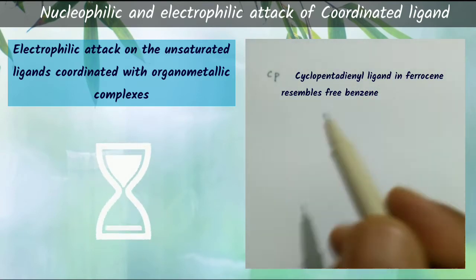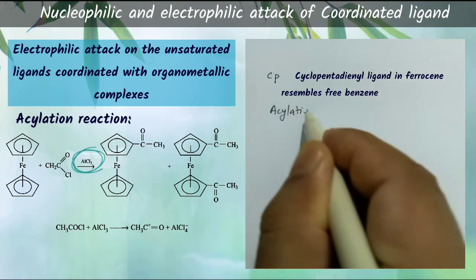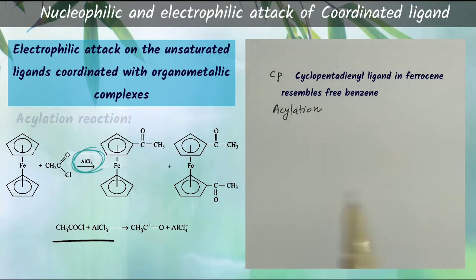For example, the acylation reaction in presence of Friedel-Crafts catalyst, as shown in this presentation. As usual, at first the aluminum trichloride reacts with CH3COCl, that means acetyl chloride, to generate the electrophile, which is CH3C+=O.